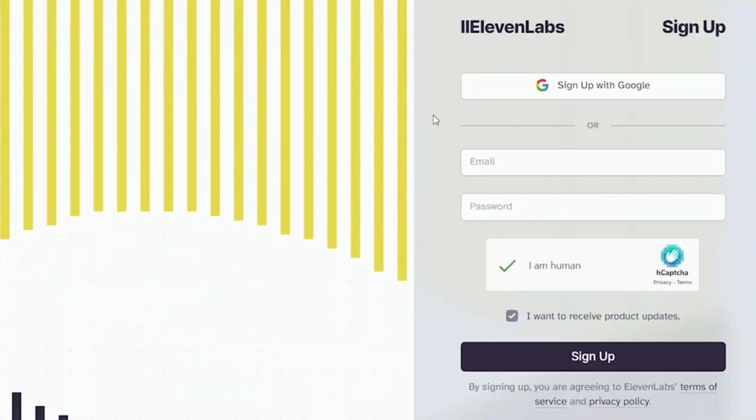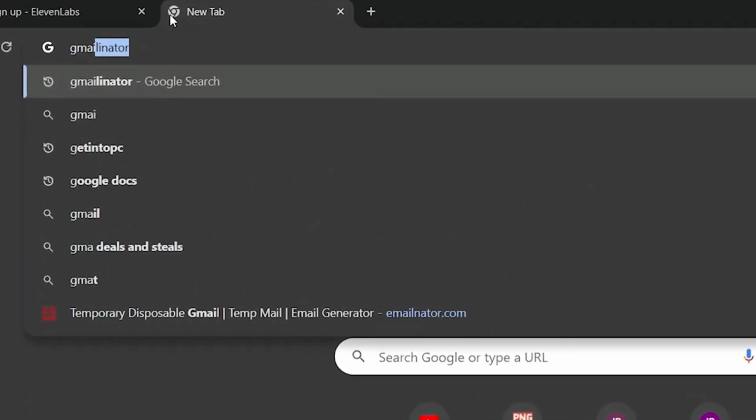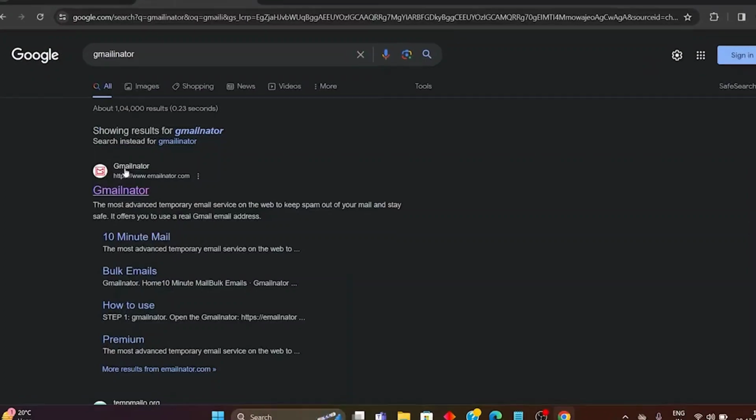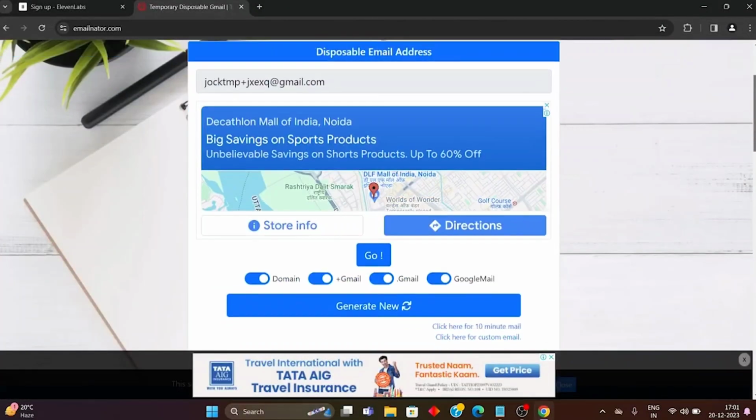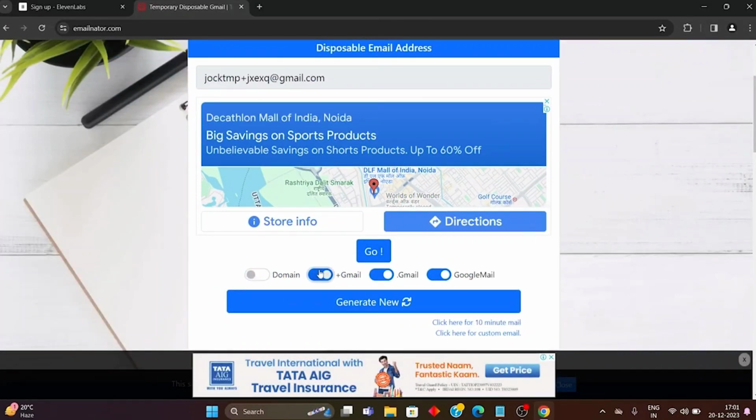The moment you sign up, you will have a lot of mails coming from the website, and I believe you don't want your Gmail ID to become a spam thing. So we can use the options available in the market for creating a temporary mail. You can just search Gmailinator, and there we can use a disposable email address. We'll just quickly create an email address for us.